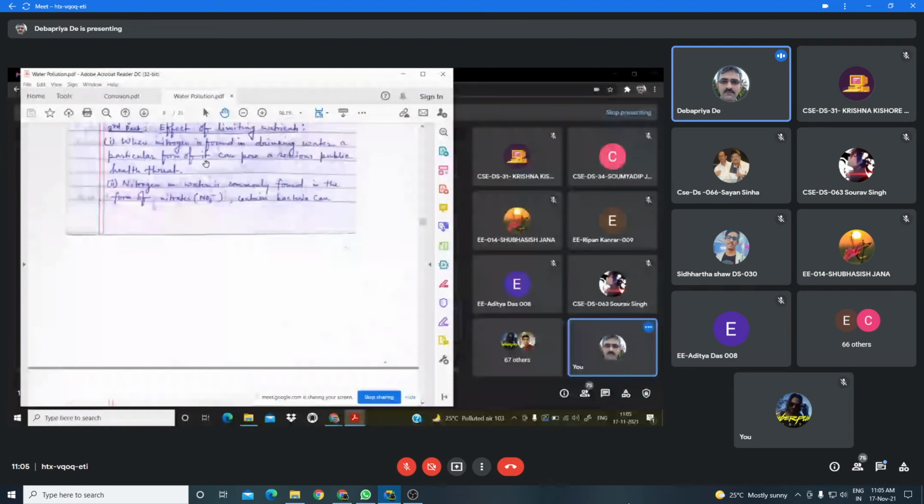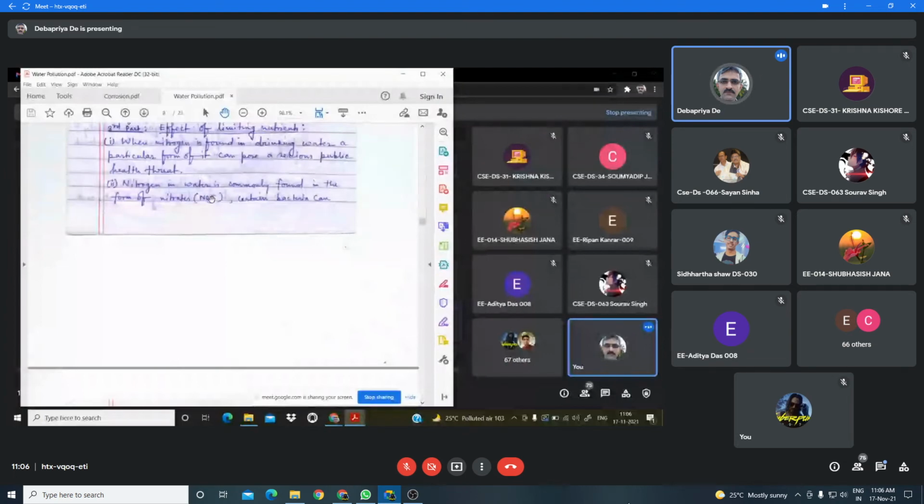Nitrogen in water is mostly present in the form of nitrate, NO3 minus. In this form, if it is present in the water body, it will not create any type of health hazard. But certain types of bacteria present in the water body can convert nitrate to nitrite, NO2 minus. And when it is converted to nitrite, then what happens? It causes serious health hazards.